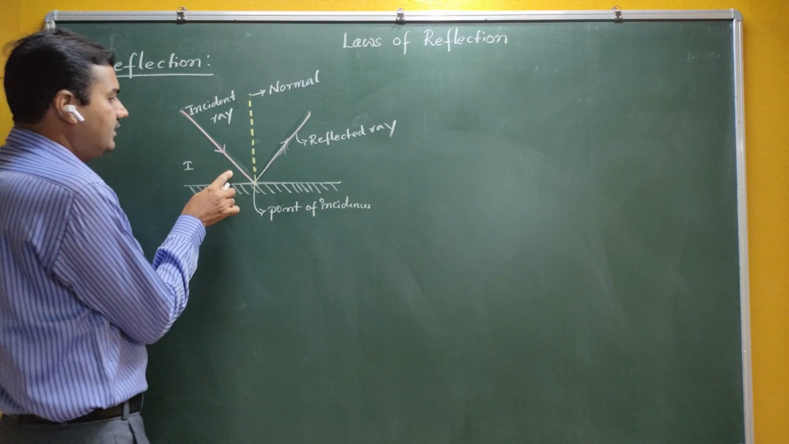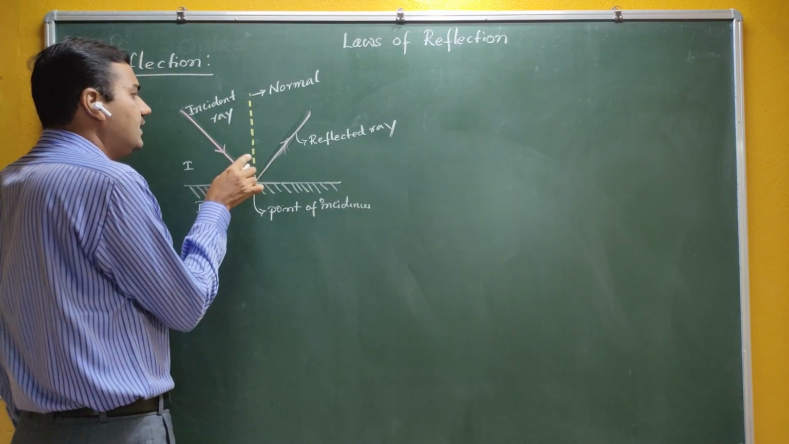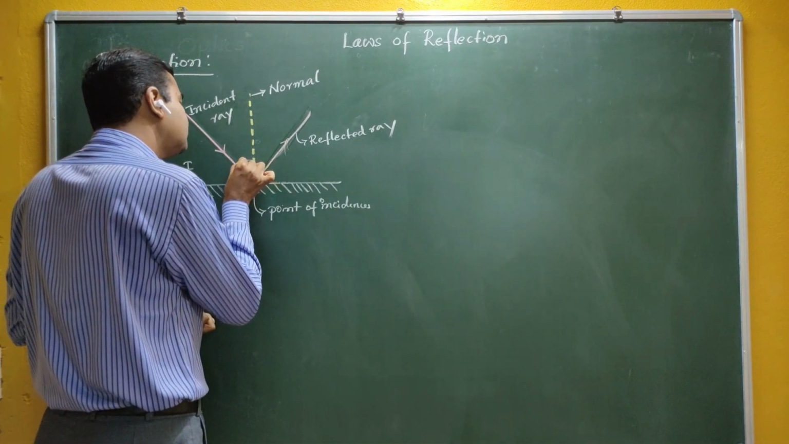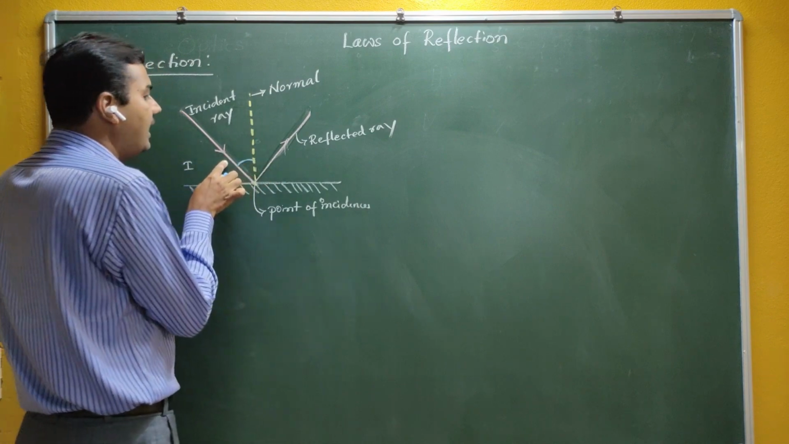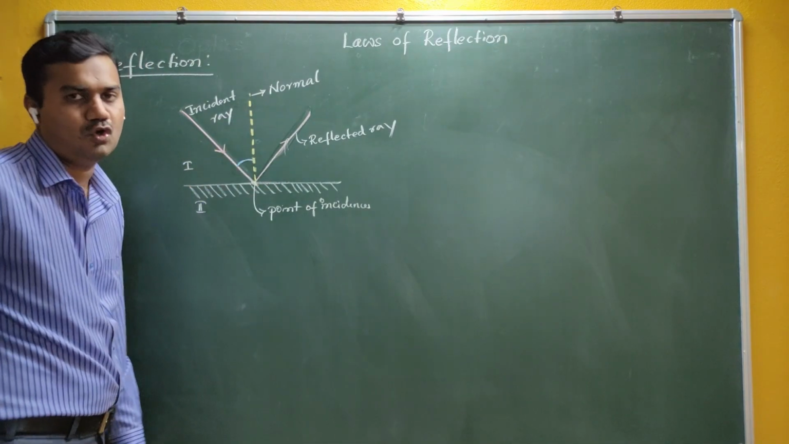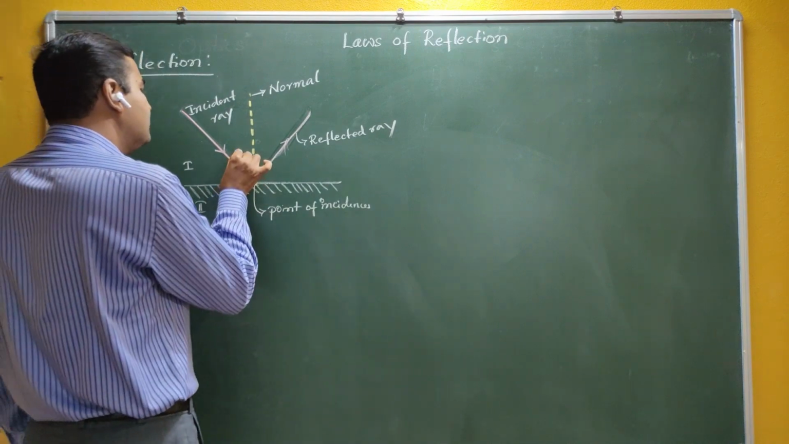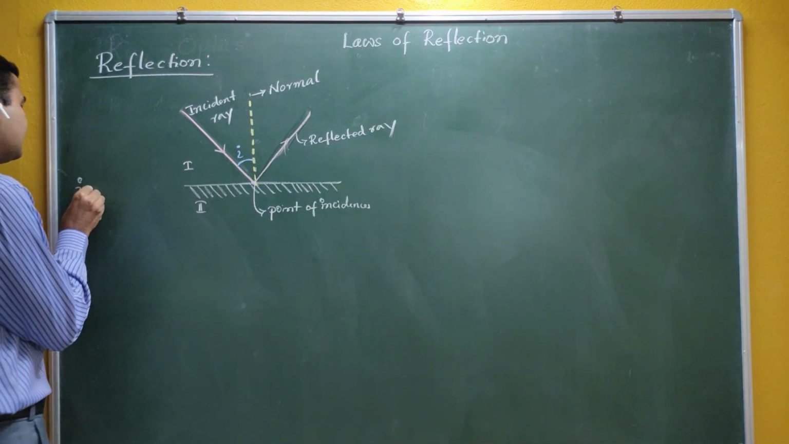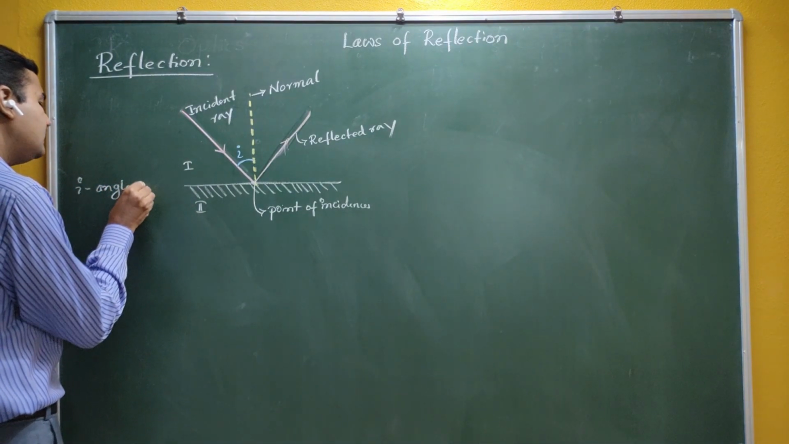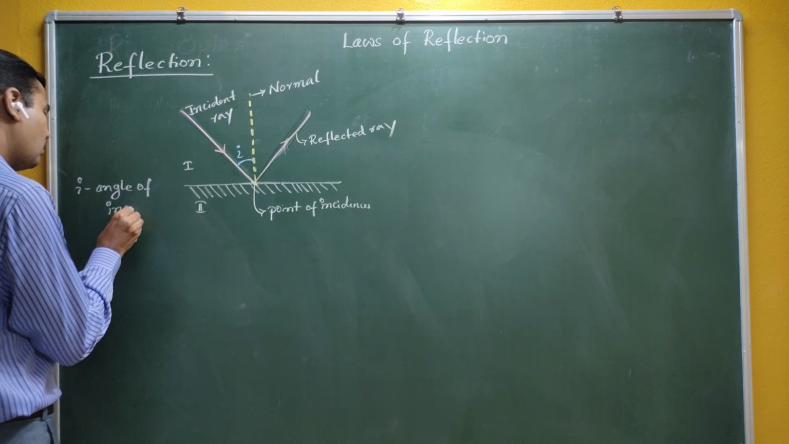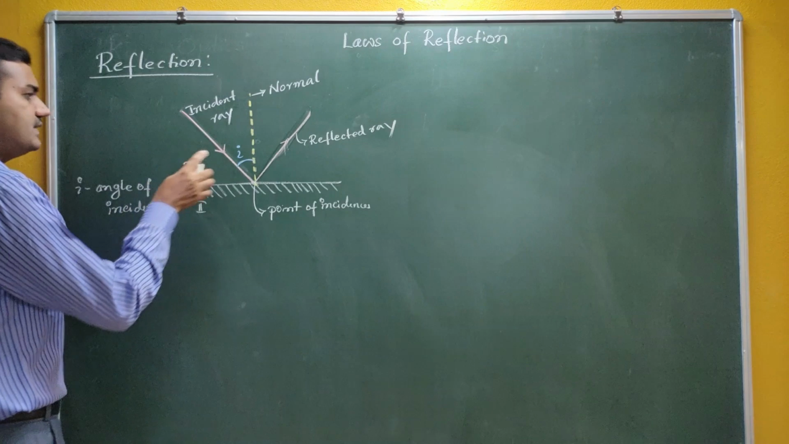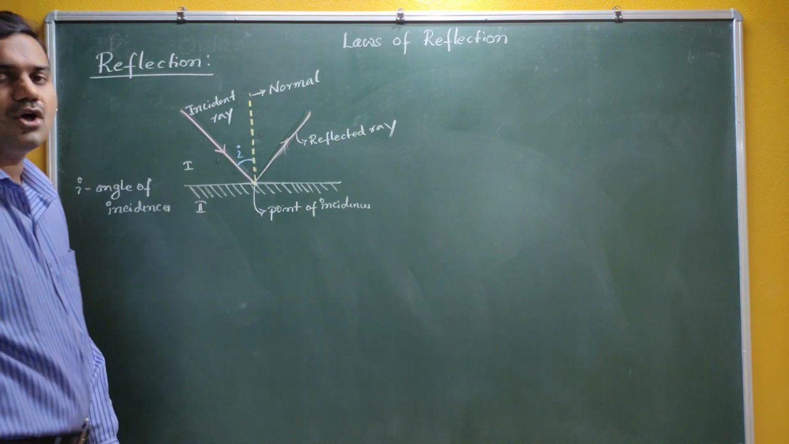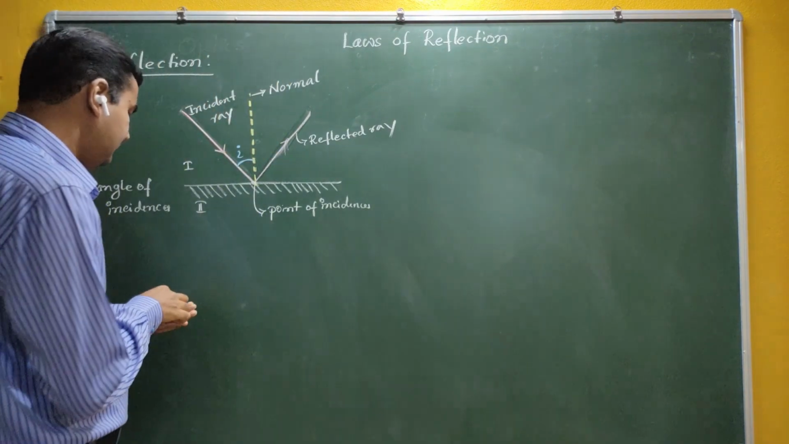Now you can see, this is the incident ray and this one is the normal. There is some angle between the incident ray and the normal. This angle is represented by small i, and it is called the angle of incidence. The angle between the normal and the incident ray is called the angle of incidence.